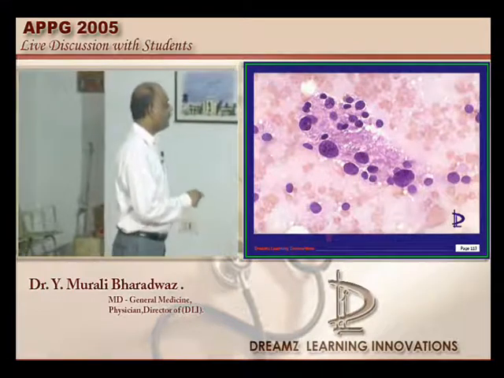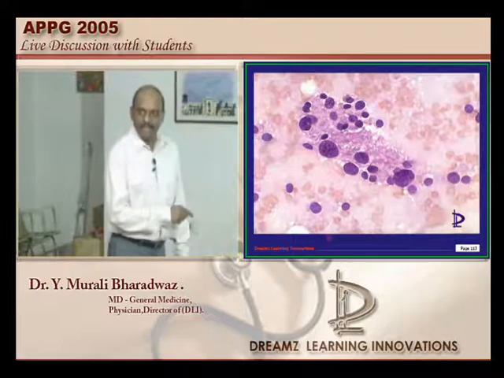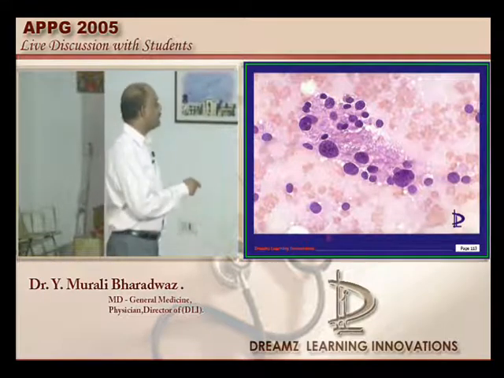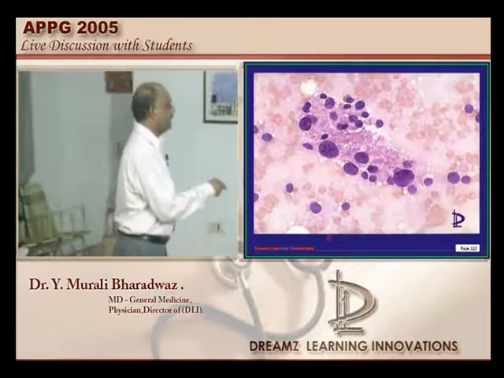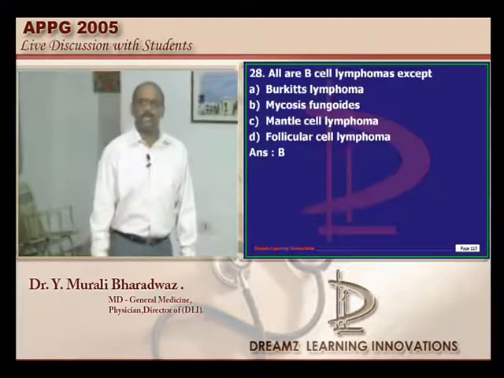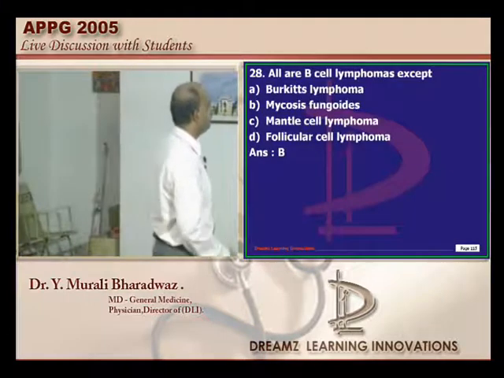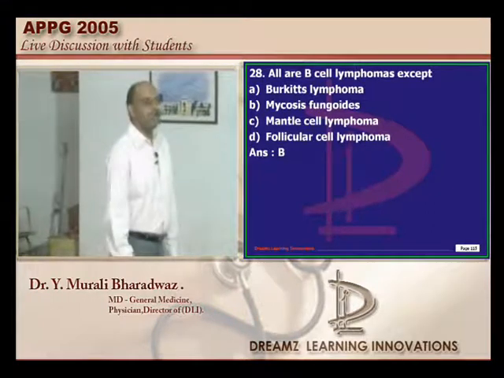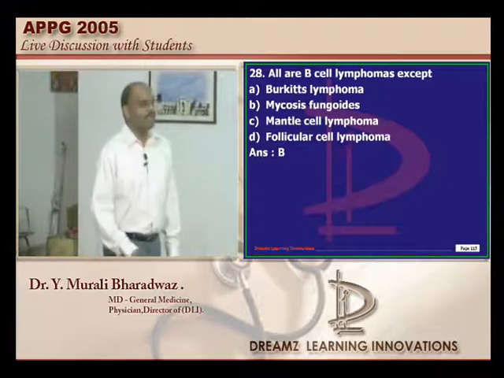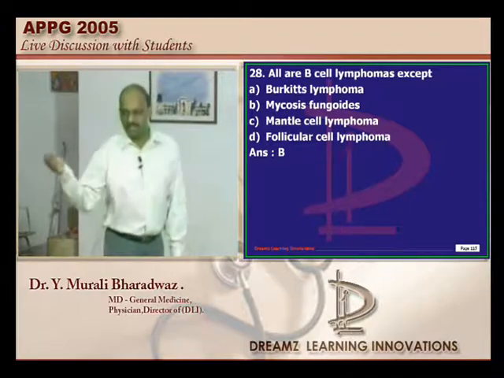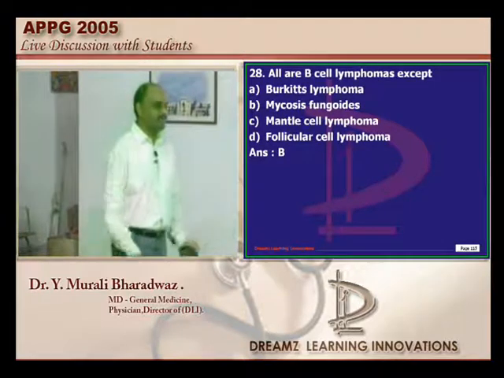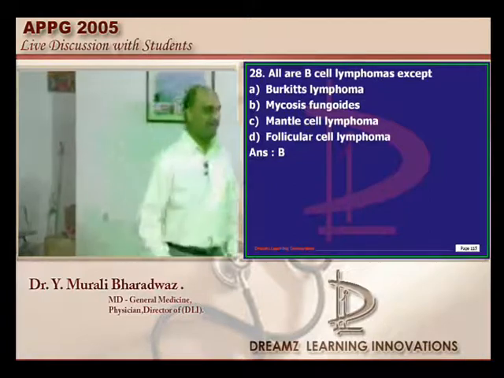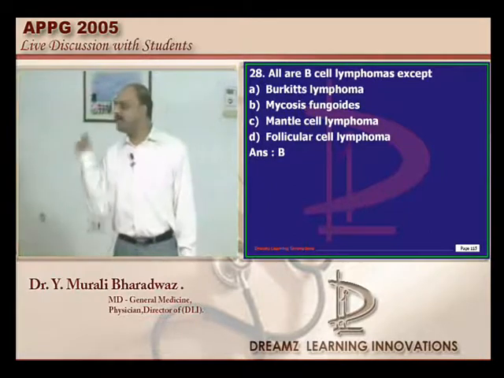Can you tell me what is this feature that you are seeing? One of the features of malignancy? Nuclear pleomorphism. Some nuclei are small, some nuclei are big. So nuclear pleomorphism, but not every tumor, though malignant, need show nuclear pleomorphism. Now, which is not a B cell lymphoma, doctor? Mycosis fungoides, which is basically a T cell lymphoma. So you can see these are all standard questions. That does not require much of the cerebral cortex. Coolly you can answer in the exam.